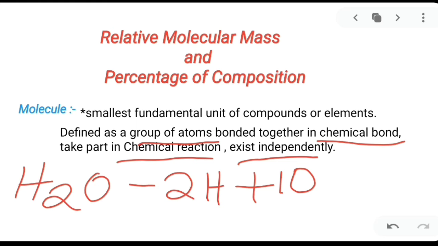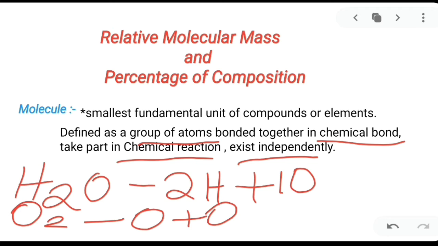Now let us take another example, the oxygen molecule. An oxygen molecule is formed by the combination of two oxygen atoms. When two oxygen atoms bonded together behave as a single unit, we call it an oxygen molecule. Oxygen molecules take active part in chemical reactions like burning and breathing. It can also exist independently.